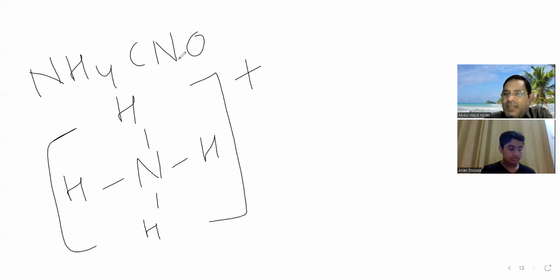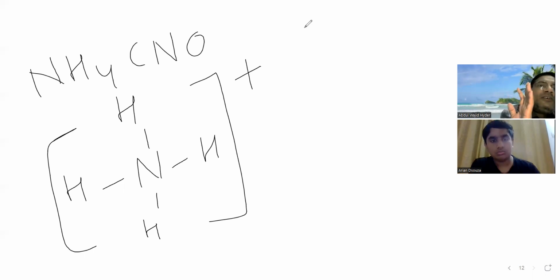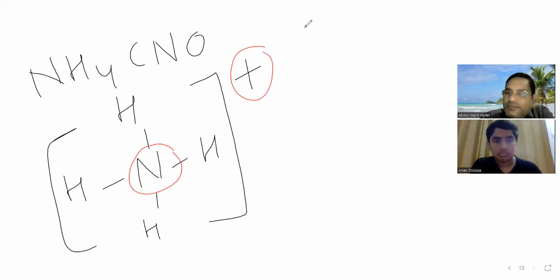Can you tell me what valency nitrogen is showing here? 4. You have said 4, and a one plus charge is there. So 4 minus 1 reduces to 3. If there is a plus charge, then you reduce the valency.